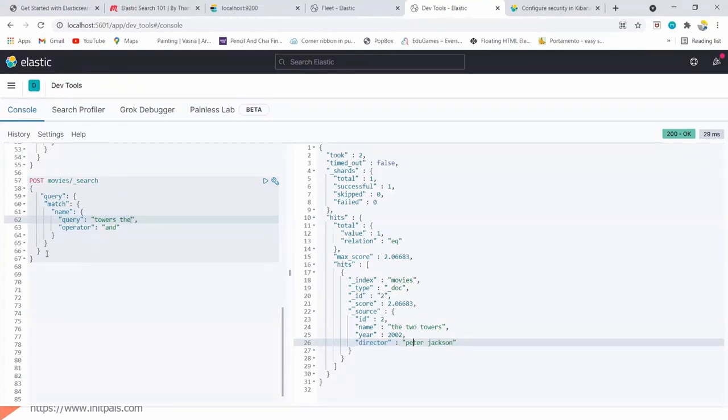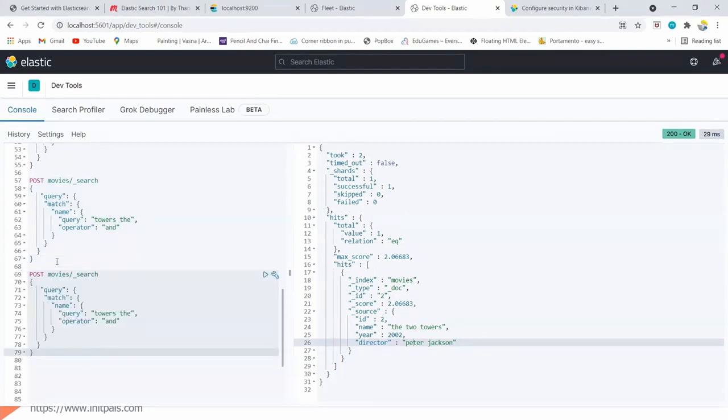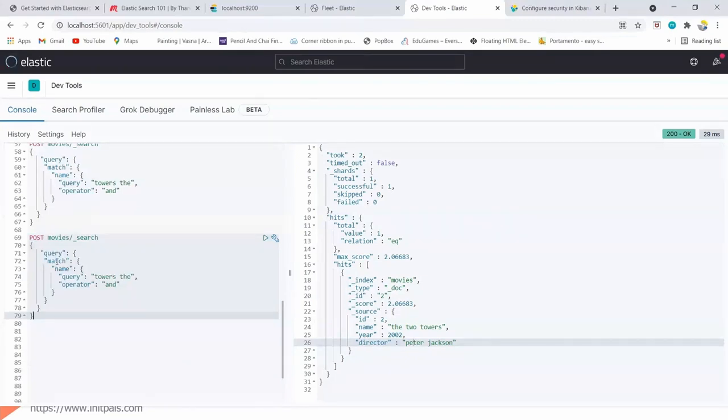Let's try some more things. Okay, I'm going to try the operator part. Let's say I want to search multiple fields. I can specify multi_match, which is a little bit different.